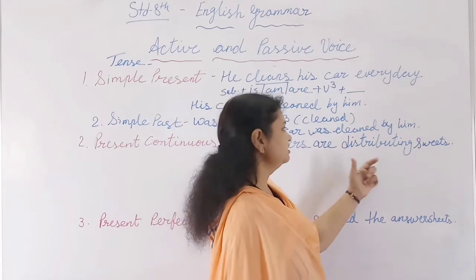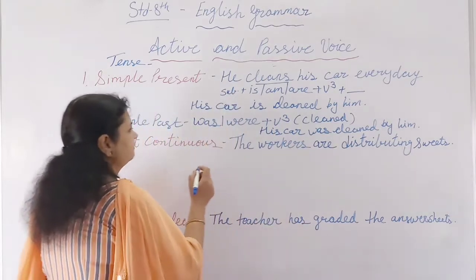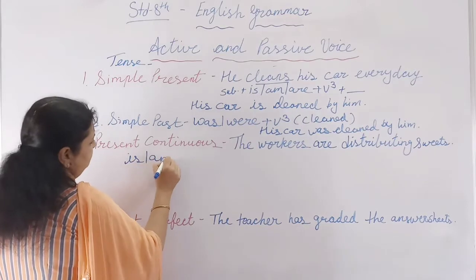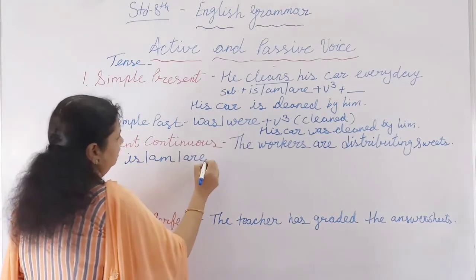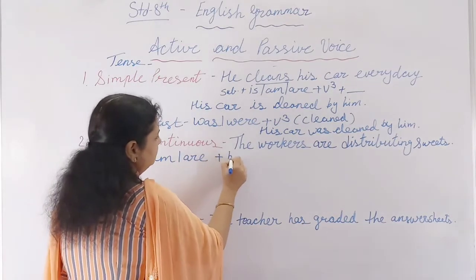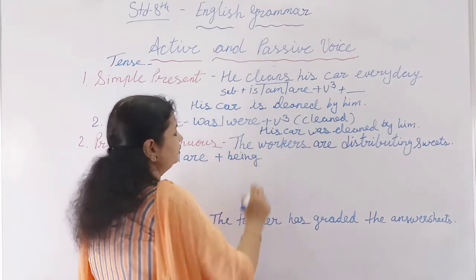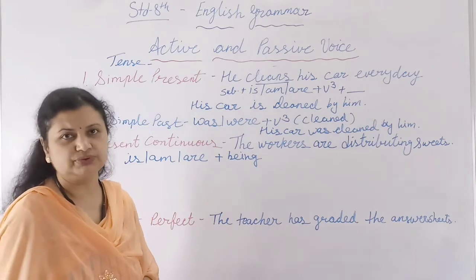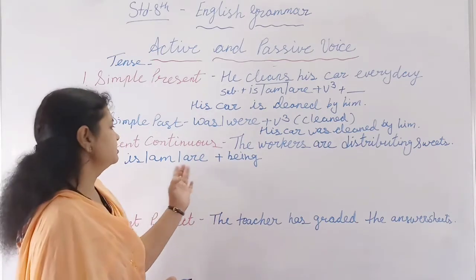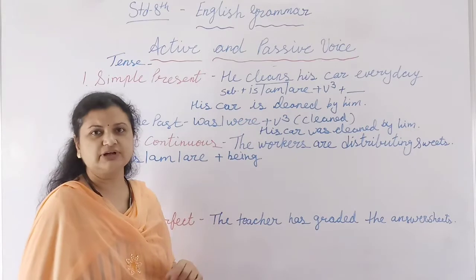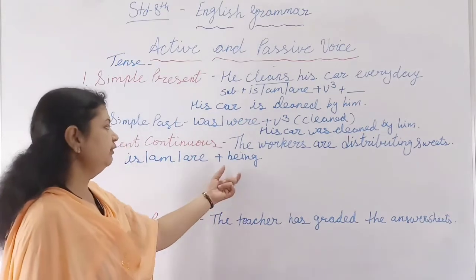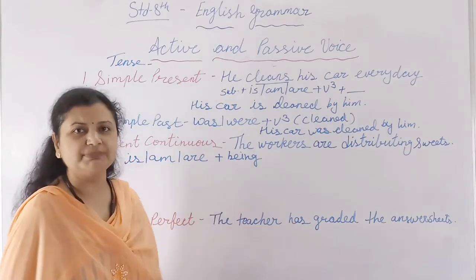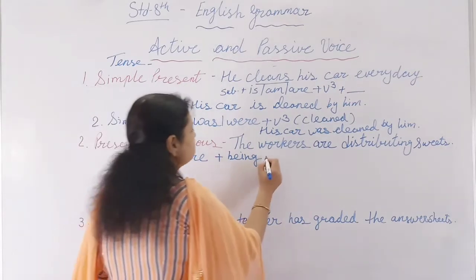So now here the structure of the passive will be is, am, are plus being. I told you that be plus verb third form we have to use. So directly we cannot use is, am, are plus verb ing, otherwise it will be the same. So we have to use the ing form of be, that is being, plus V3.